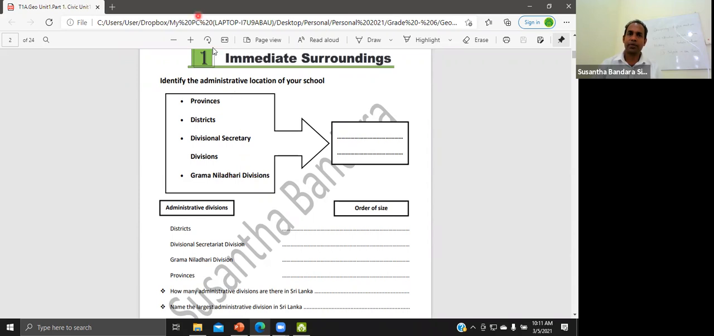Hope that you can write the answer. The answer is administrative divisions in Sri Lanka.